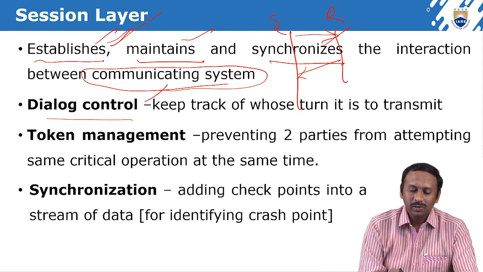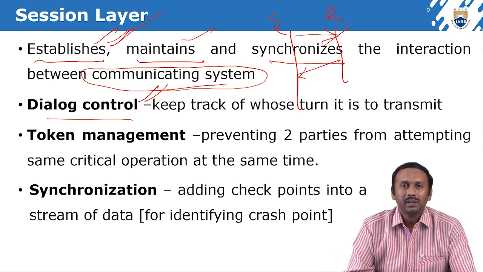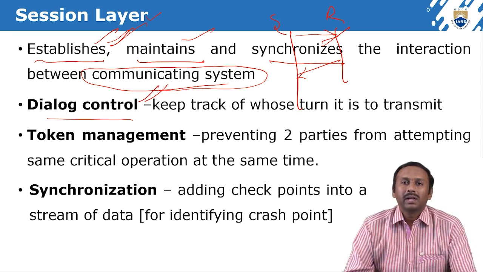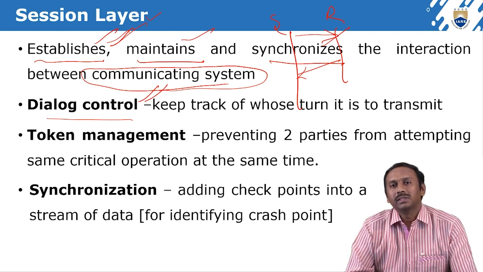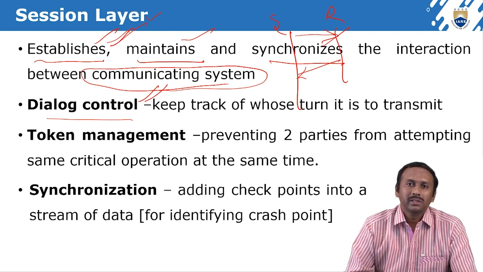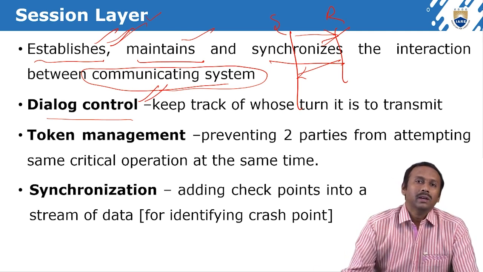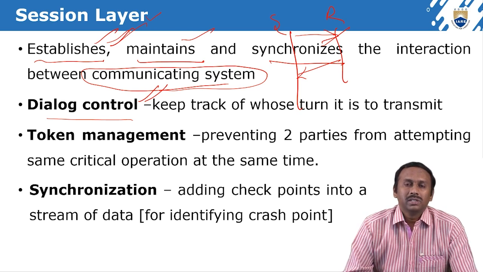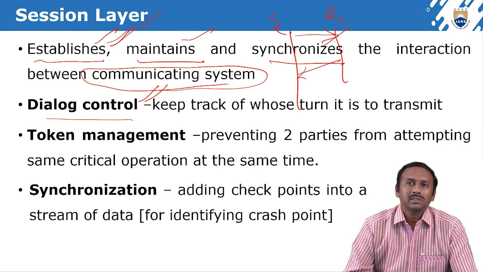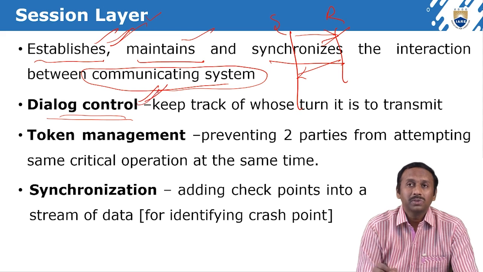We call that dialogue control. Whether it is data or acknowledgement, whichever initiates first and whichever is second, all these things are taken care of by dialogue control.